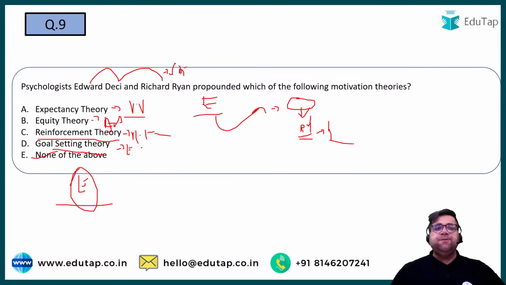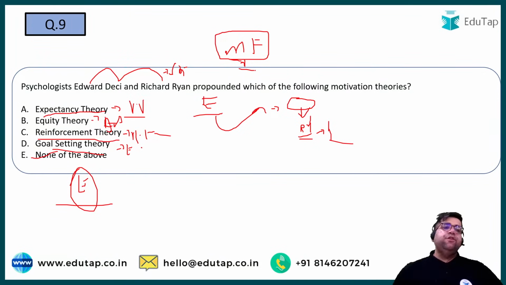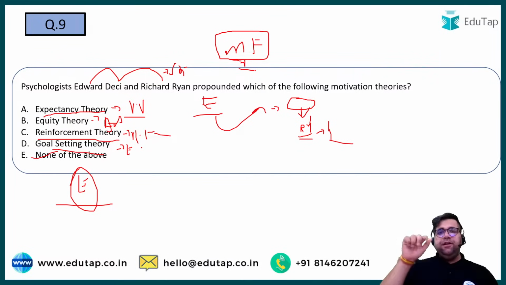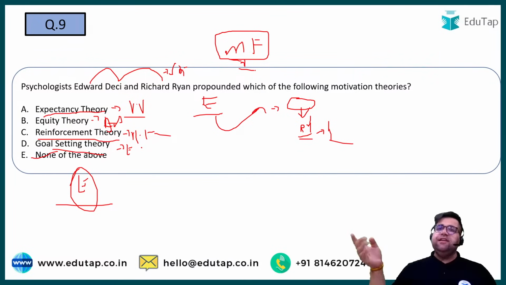And my last question before I move ahead: as per expectancy theory, can you give me the formula of motivation force, which was given to you by Victor Vroom? What is the formula to calculate motivational force as per expectancy theory? Please tell me. Yes, very good. Expectancy into instrumentality into valency.